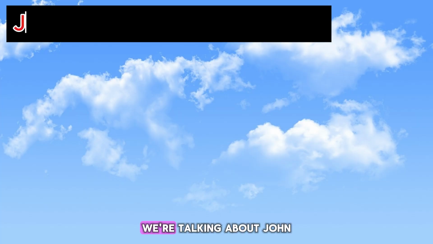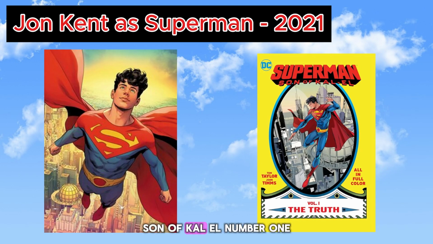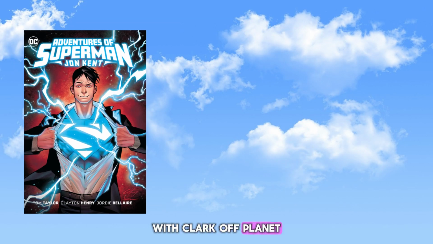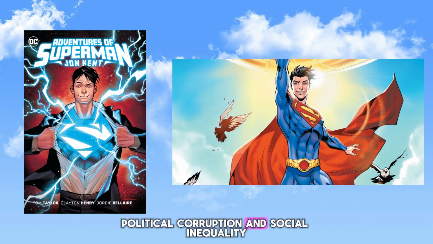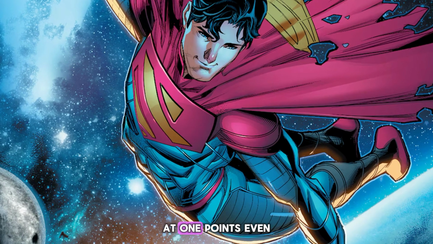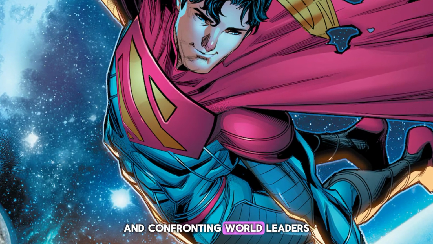Which Superman is fighting for climate change, refugee rights, and a better tomorrow? We're talking about John Kent as Superman from 2021, whom we read about in Superman Son of Kal-El number 1. With Clark off-planet, John Kent steps into his father's shoes. Unlike previous Supermen, John openly speaks out on climate change, political corruption, and social inequality. At one point, even protesting alongside refugees and confronting world leaders with his actions.